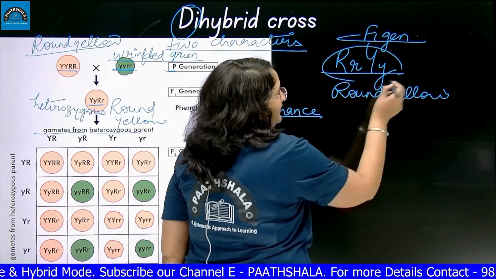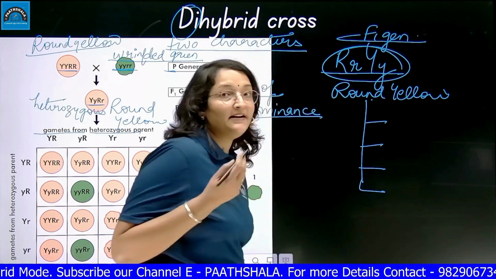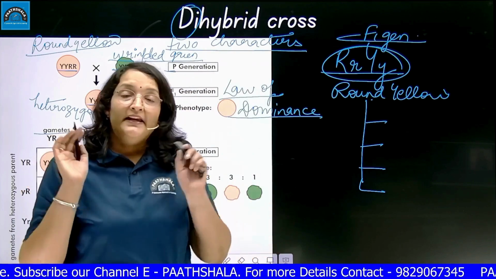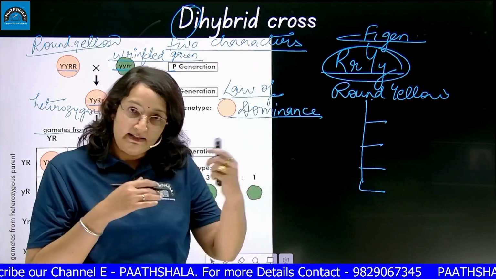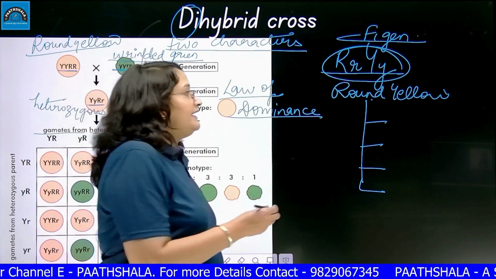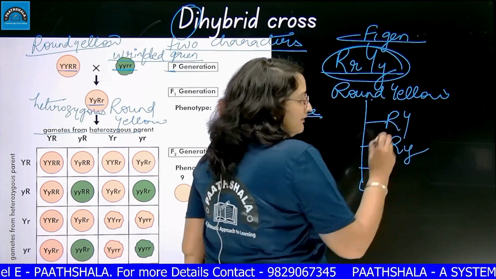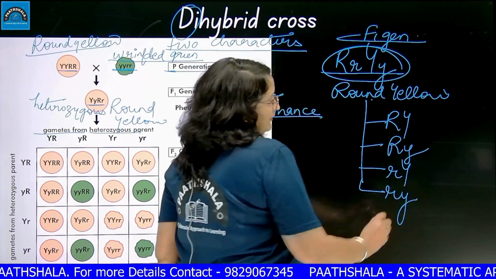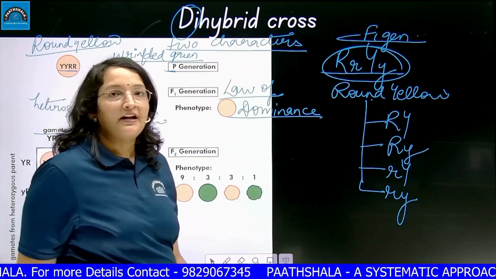With this round yellow, 4 types of gametes were formed. Again I repeat, when gametes are formed, all the alleles are free. They become independent. They can pair with any other allele available. Capital R can go with capital Y. Capital R can go with small y too. Small r can go with capital Y. Small r can go with small y too. So both the parents will form 4 types of gametes.